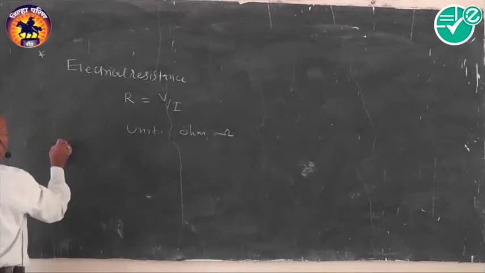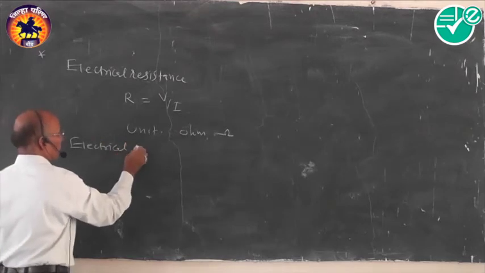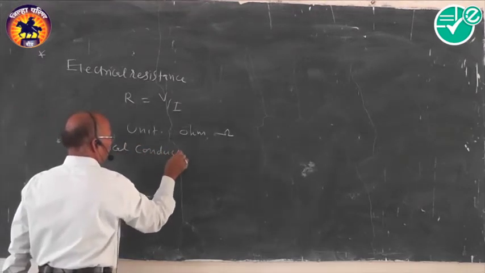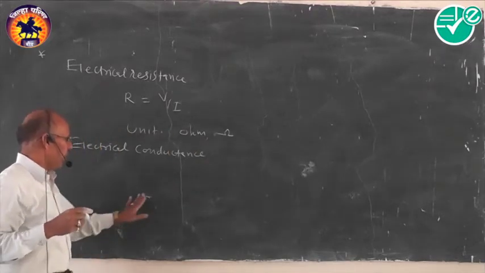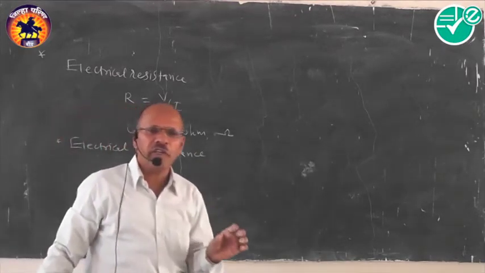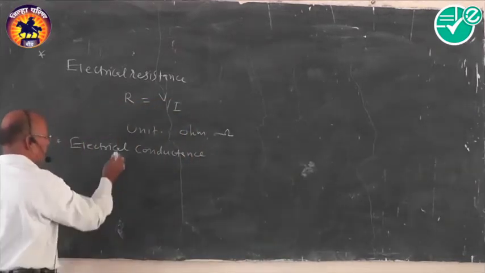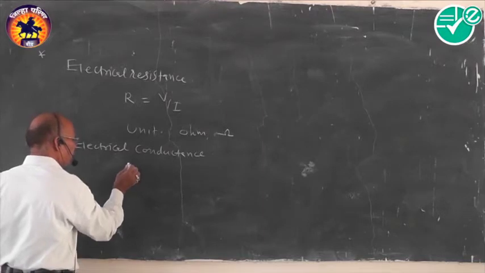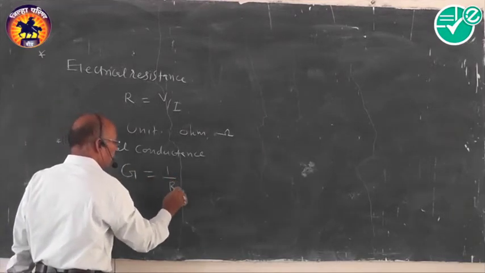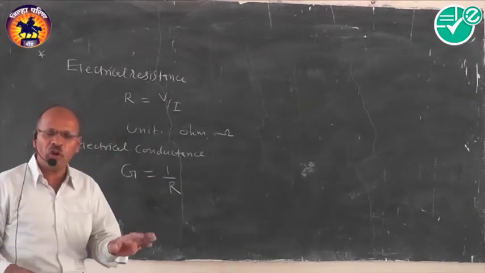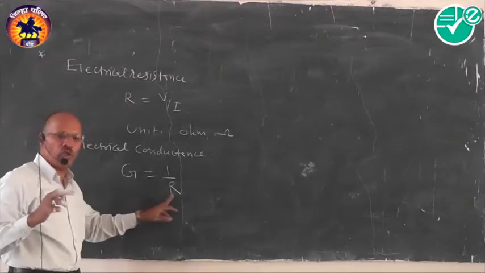Then second term, we have to think about the electrical conductance. Now it is familiar here that this conductance is inversely related to the resistance. In this particular case, electrical conductance represented by the term G is equal to 1 by R. Reciprocal of each other, दोनों इनवर्स होते हैं, एक्चुअली अपोजिट होते हैं.